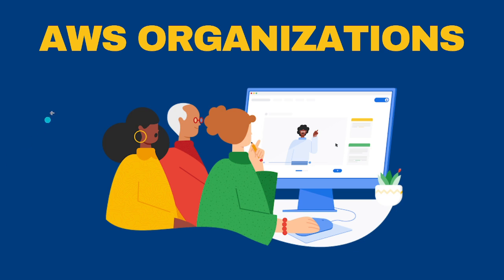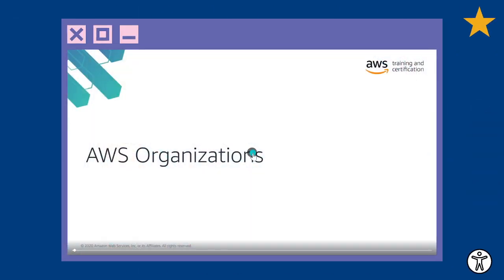Let's take a look at another level of organization in terms of permissions and access, and that's going to be AWS Organizations. So go ahead and watch this video, and whenever you're ready, you can continue on ours.